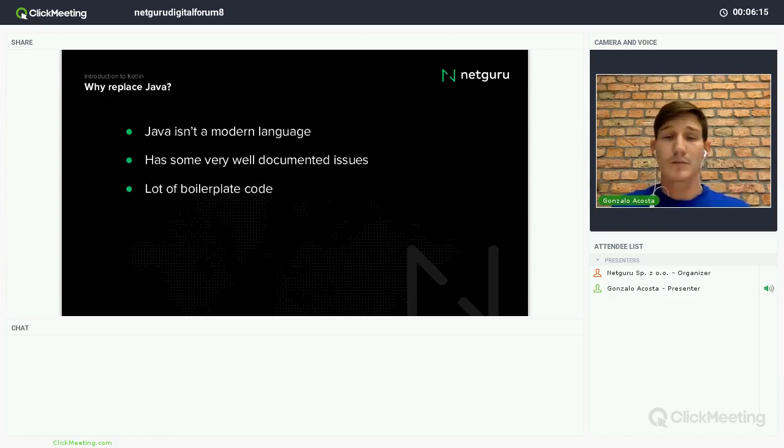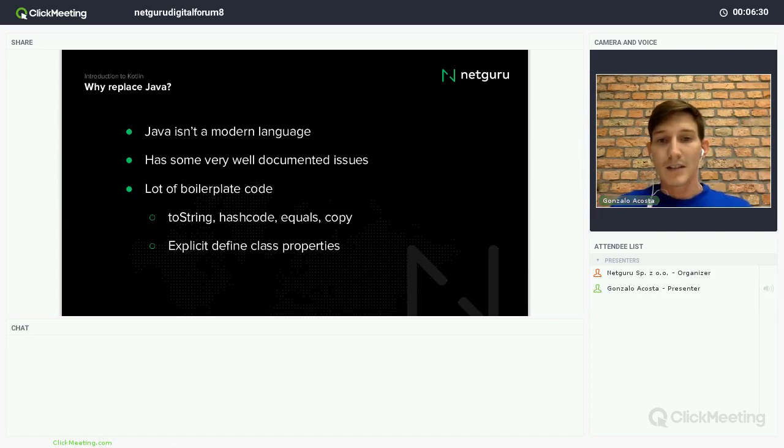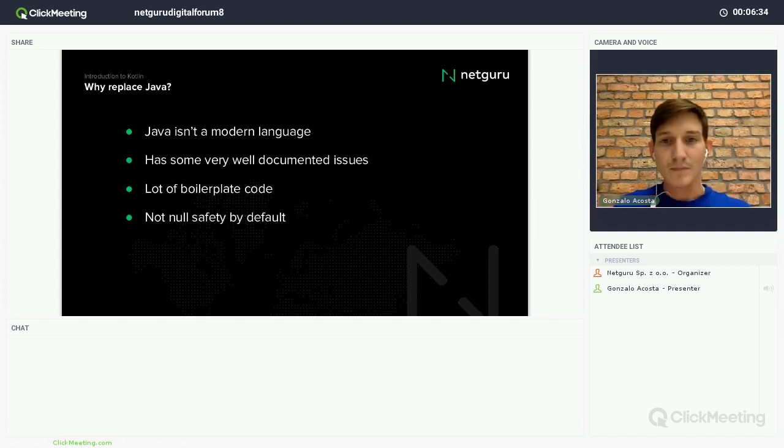It has a lot of boilerplate code. For example, every time you want to write a class, you have to write toString, hashCode, equals, or copy methods for all the classes. You have to explicitly define the class properties, right? It's not null safe by default. I mean, you can include annotations, but by default, Java developers don't need to do that, right? The compiler is not smart enough, sorry.